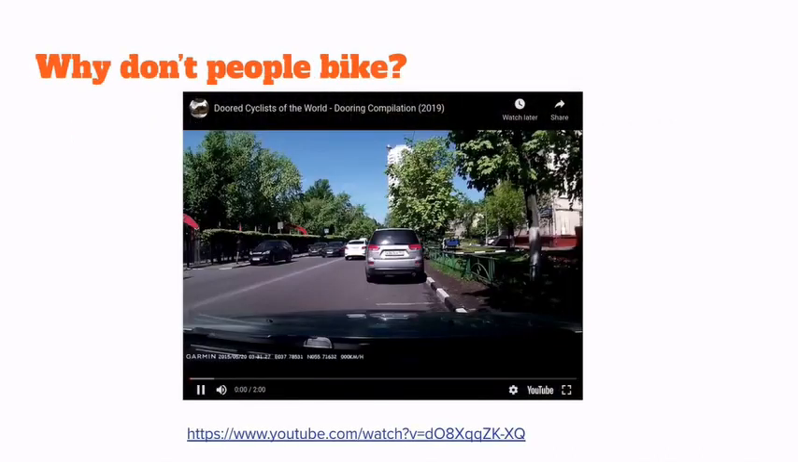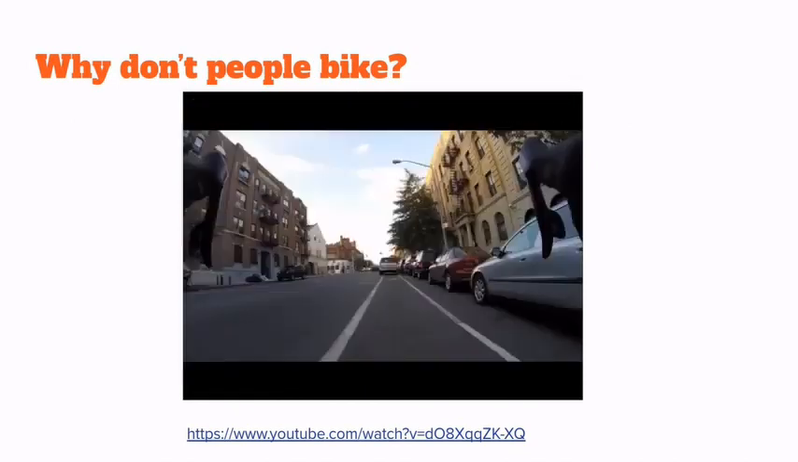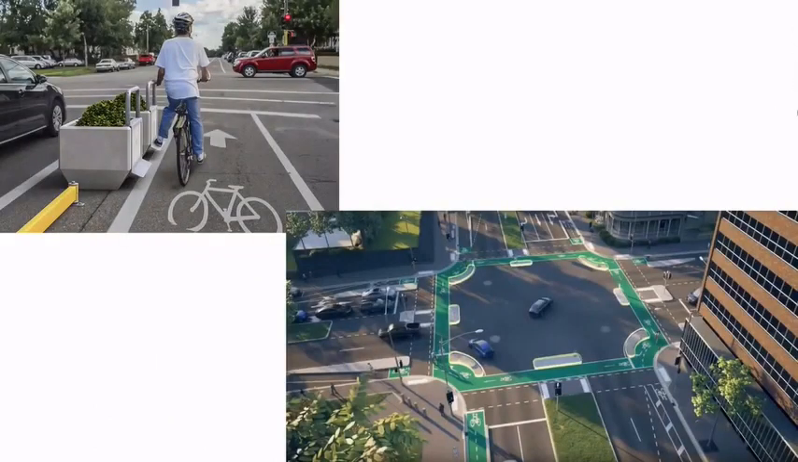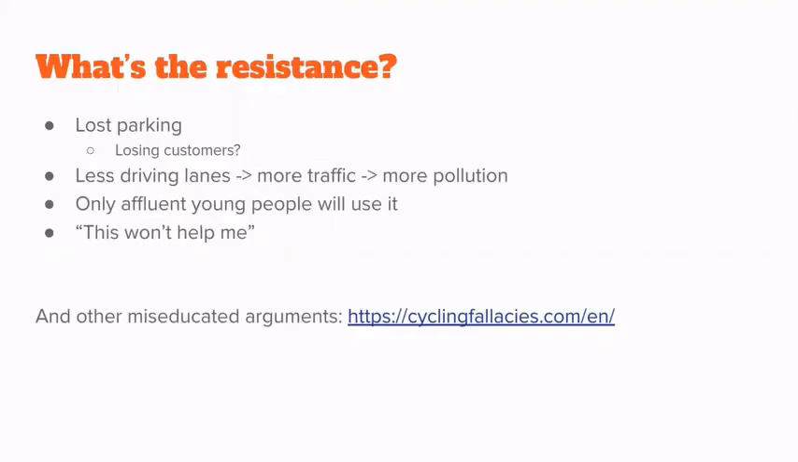So why don't people bike today? The problem is streets aren't designed for it, and so it's very unsafe to do so. And it's unfortunate because we know how to design cities to be safe and to encourage cycling, but every time groups try to propose this or governments try to propose this, a lot of people come out in force with a lot of bad arguments about why cycling isn't a good idea.